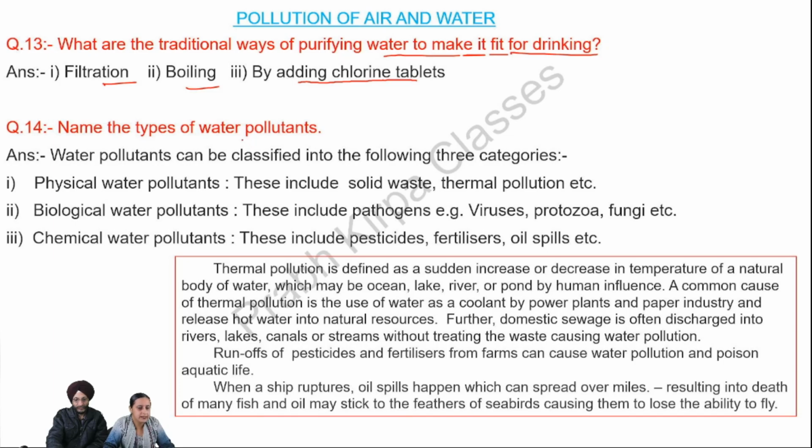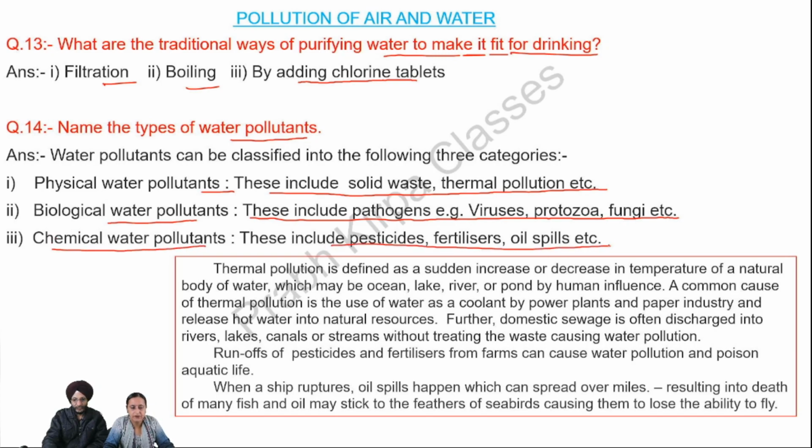Answer. Water pollutants can be classified into the following three categories. Number one, physical water pollutants. These include solid waste, thermal pollution, etc. Number two, biological water pollutants. These include pathogens, for example, viruses, protozoa, fungi, etc. Third, chemical water pollutants. These include pesticides, fertilizers, oil spills, etc.